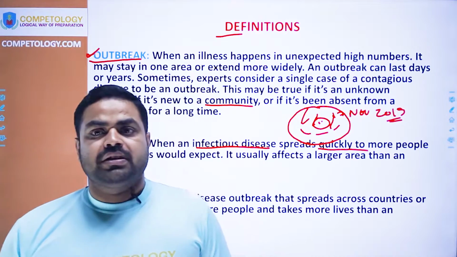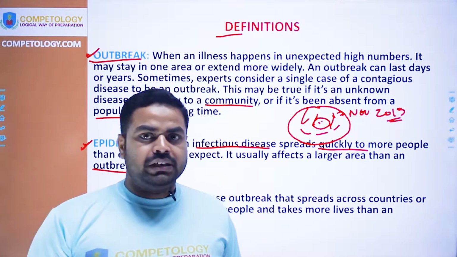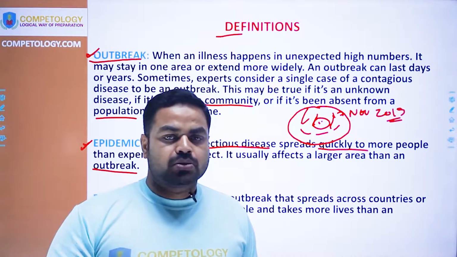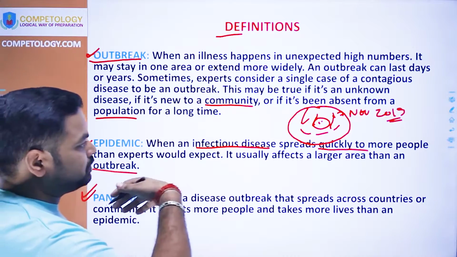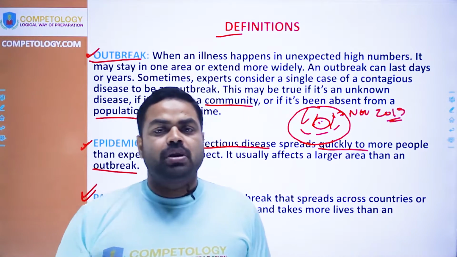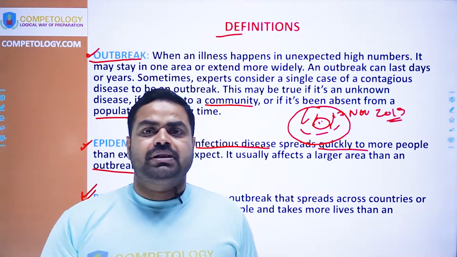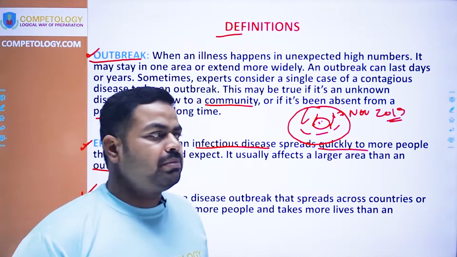But when a disease crosses the nation's boundary and spreads through more nations or continents throughout the world, it is considered a pandemic. When the coronavirus crossed the border of China and infected people in different countries and continents, it became a pandemic.